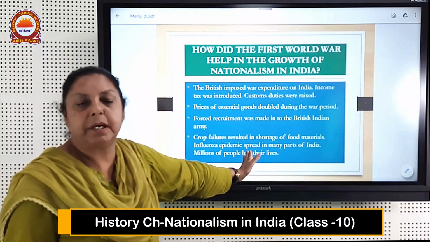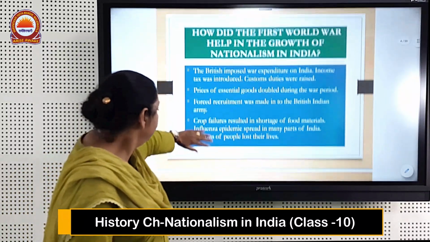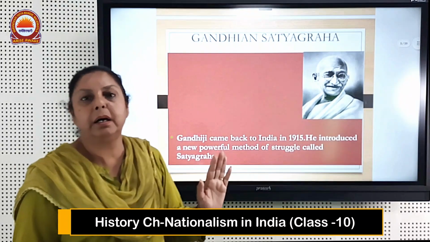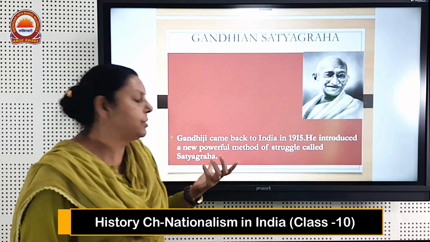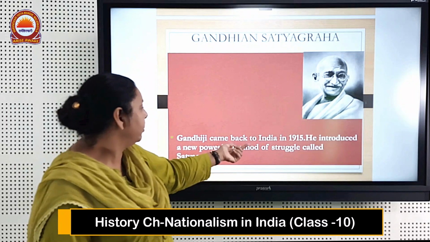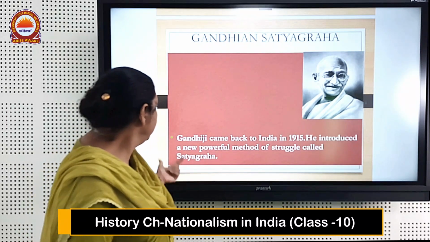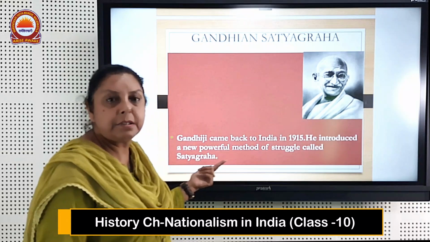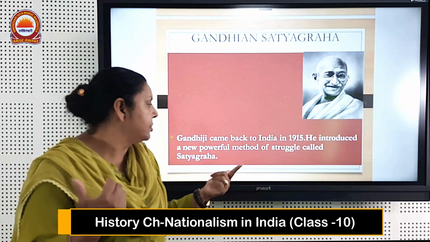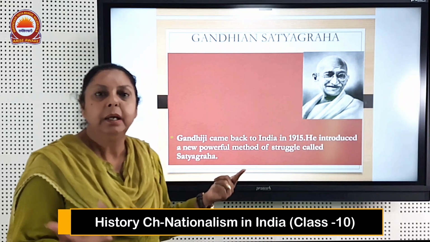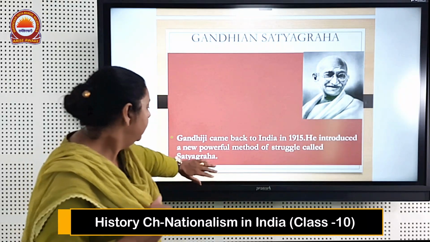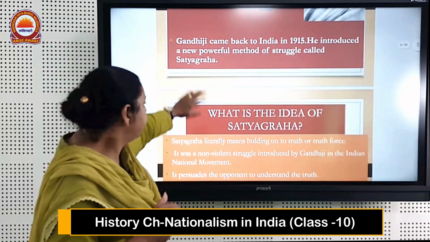Now, when all these circumstances were going on, what happened? Gandhiji entered the picture and he started the Satyagraha. Gandhiji came back to India in 1915. He introduced a new powerful method of struggle called Satyagraha. This weapon he had already used in South Africa, where he was practicing as a barrister, and the government was forced to bend its knees to give the binding rights for the people.